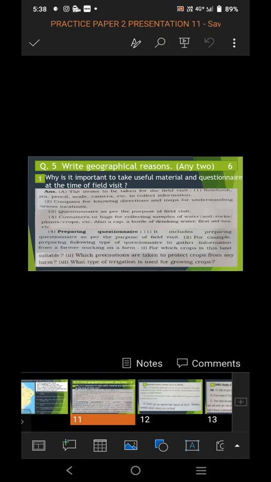So this is the answer for the question: why is it important to take useful material? Why do we need different material while going for a field visit? What is the need? And the questionnaire is also very important when we go for a field visit. So what is the need of a questionnaire at the time of a field visit? We have to write the answer related to the question.